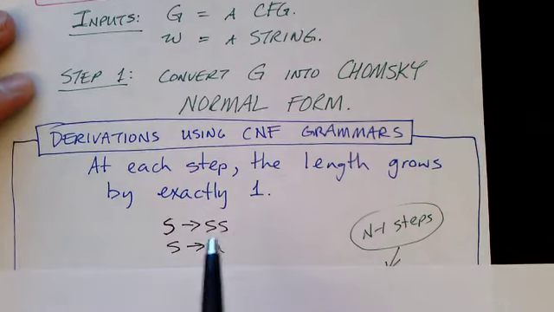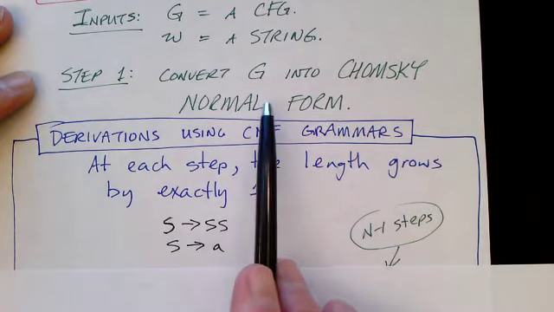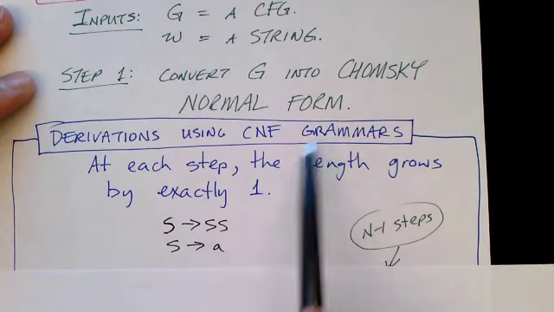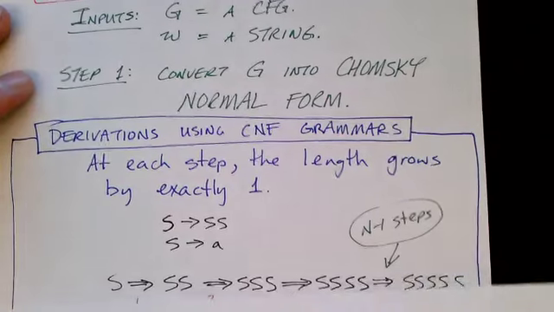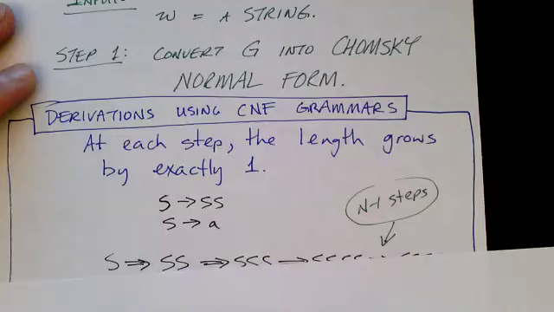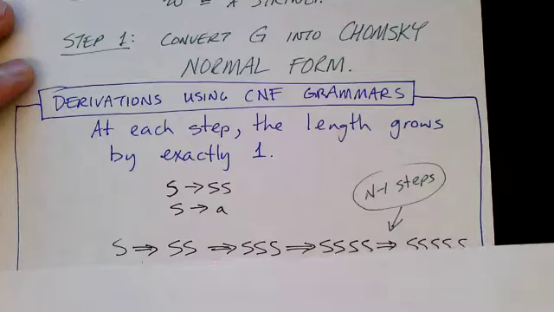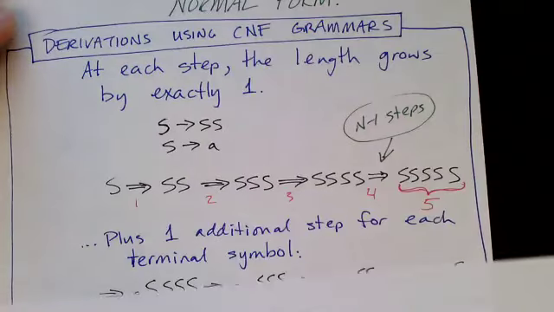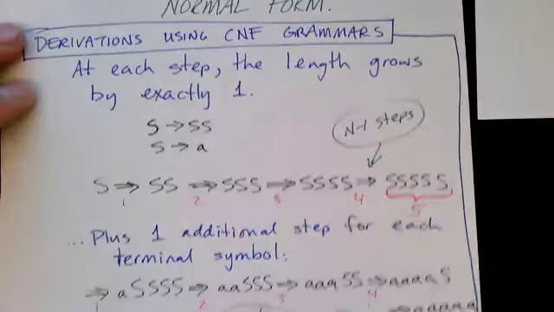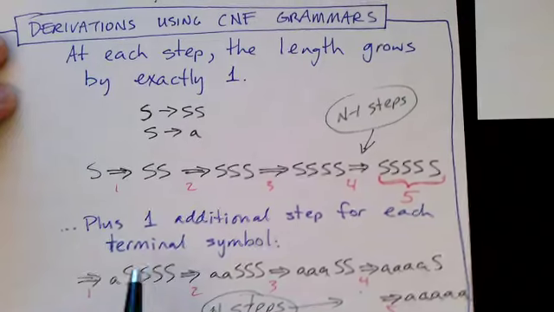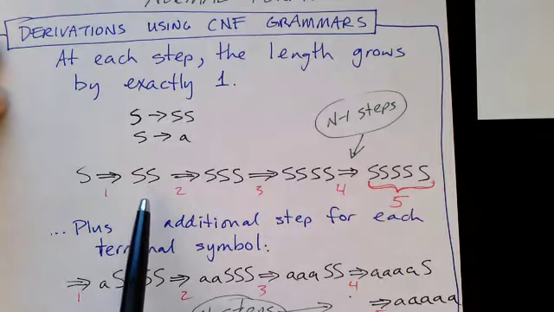So our algorithm does this. In the first step, it converts the grammar that it's given into Chomsky normal form. And in a previous video, I talked about how that algorithm works. It was really long and complicated, but it's decidable. And so now we look at a derivation. Let's look at just any derivation.